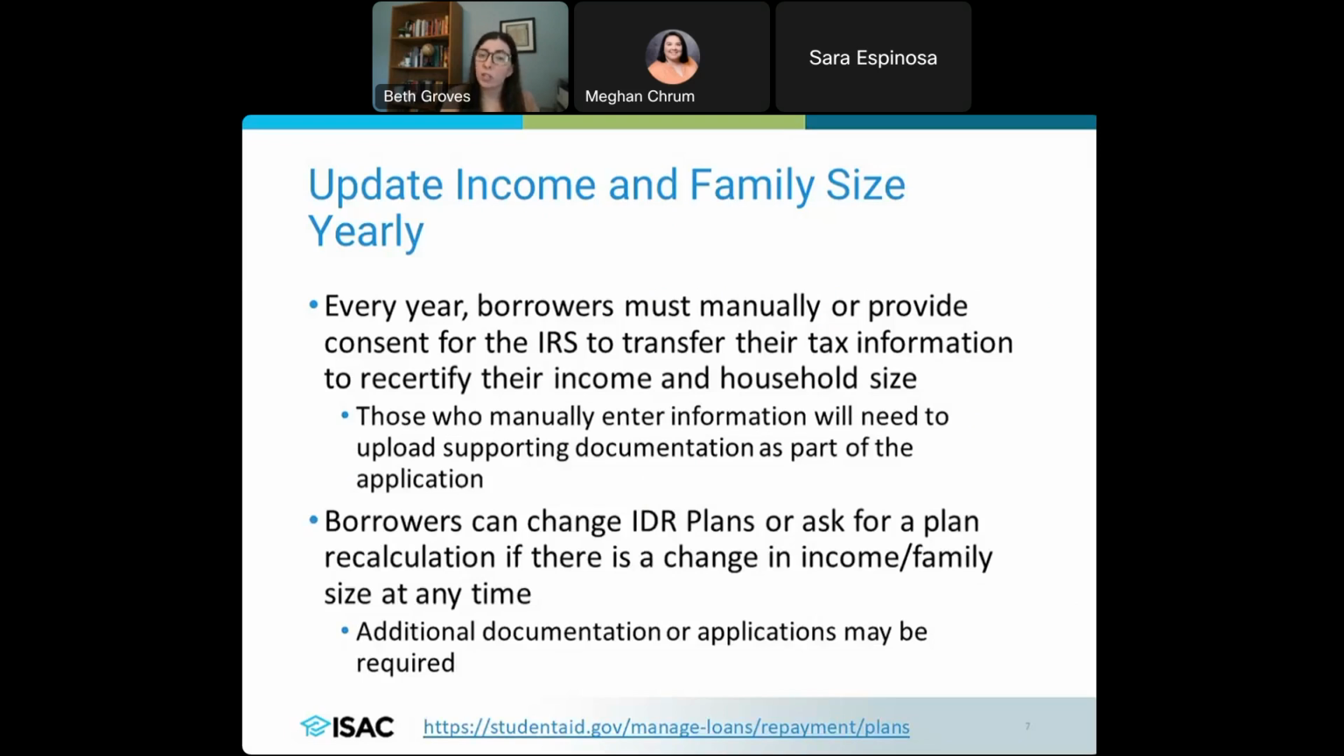So something that you'll have to do on an IDR plan is you'll have to update your income and your family size on an annual basis. So this is called recertification. This is a borrower that is going to go into studentaid.gov. They're going to provide that consent for the IRS to transfer their tax information to essentially recertify, because that IDR is based on your income, based on your family size, to look at that information that gets transferred over. The nice thing with the new consent piece is that that is going to do that for you automatically.